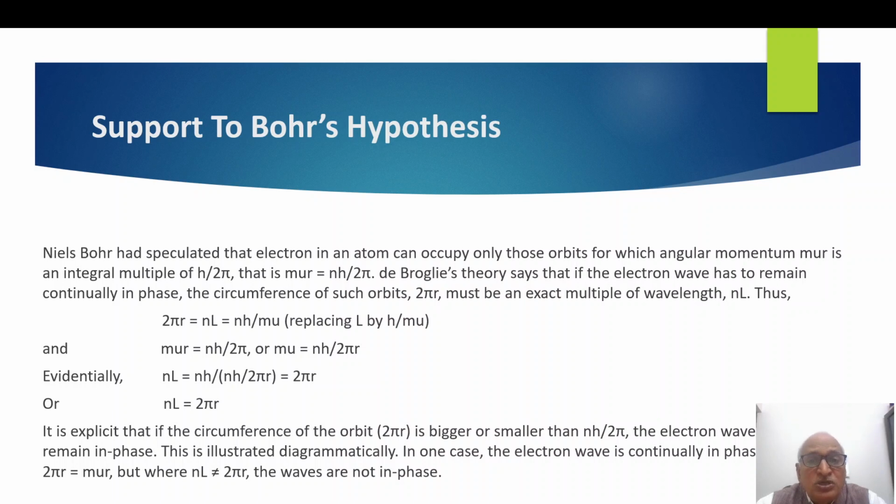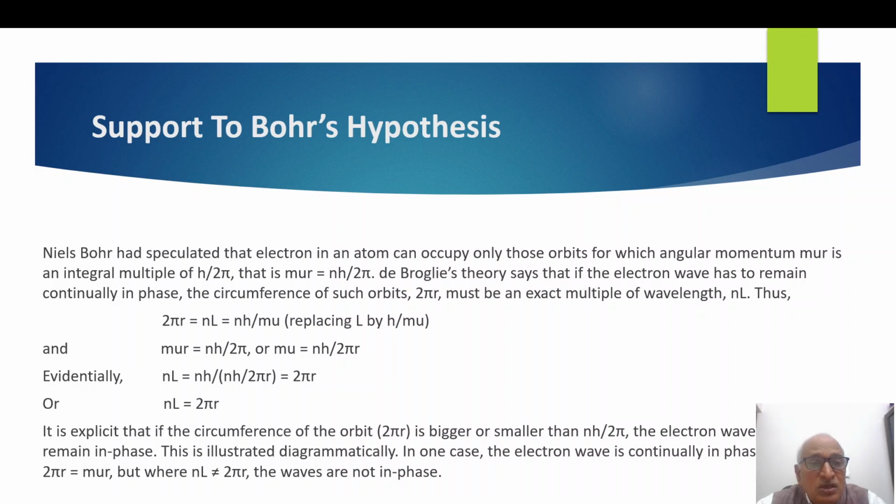Now, the de Broglie theory also proves this equation. How? De Broglie theory says that if the electron wave has to remain continually in phase, the circumference of such orbits, that is 2 pi r, must be an exact multiple of wavelength L. L is wavelength, n is an integer. Thus, 2 pi r equal to nL, putting the value of L, nL equal to nh upon mu.